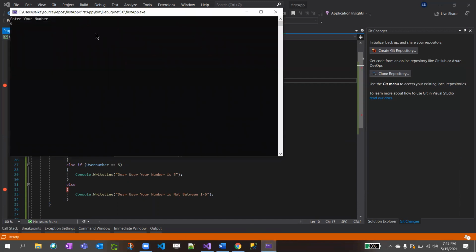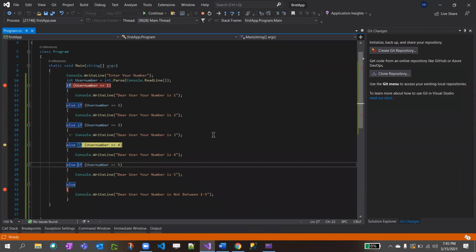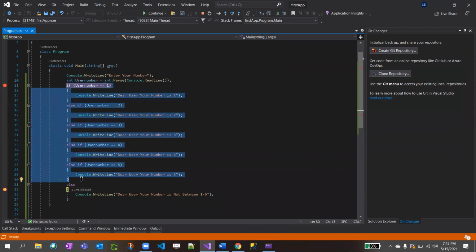I'll enter 6 here and click enter. User number is 6. We'll see which one will get executed. See, else block. It will check from the top. Each line will be checked, and at the end it will go to else, right?